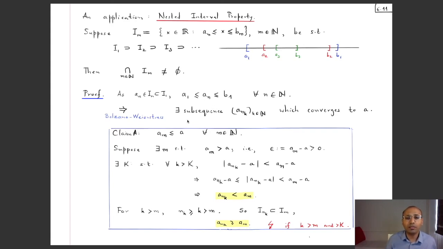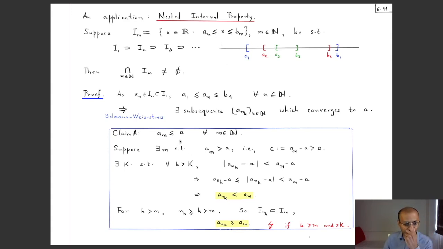By the Bolzano-Weierstrass theorem, it has a convergent subsequence, right? So there is some subsequence, let's call it a_{n_k}, and it converges to some number a. Now I'm going to show that this a in fact belongs to each of these I_m, so it belongs to that intersection. Okay. So what do I have to show? To show that a belongs to each I_m, I have to show that a is bigger than or equal to a_m and less than or equal to b_m.